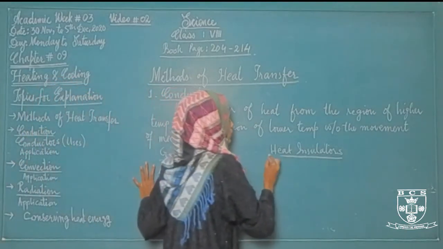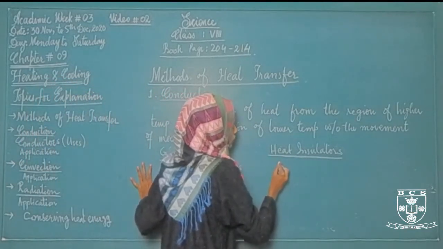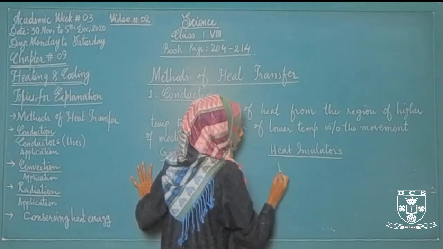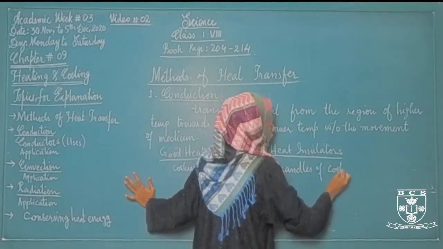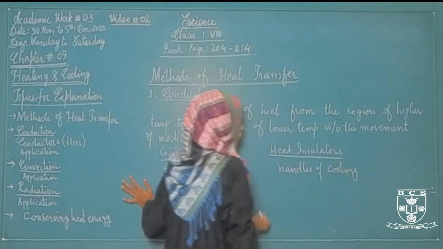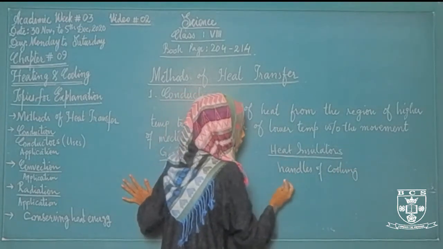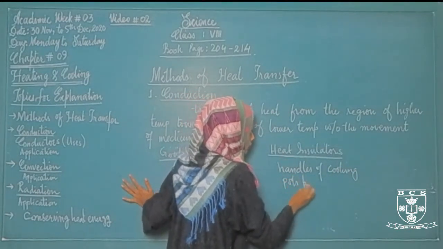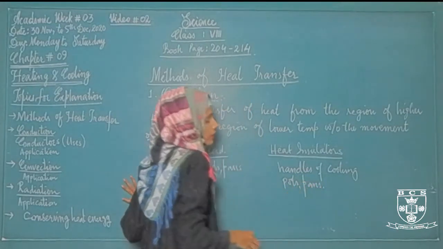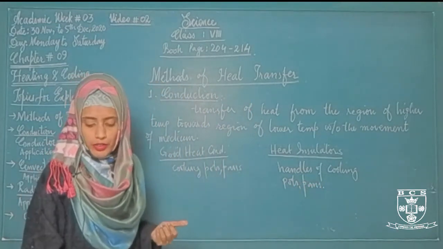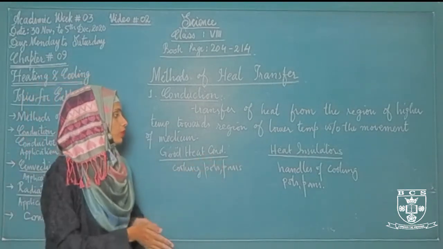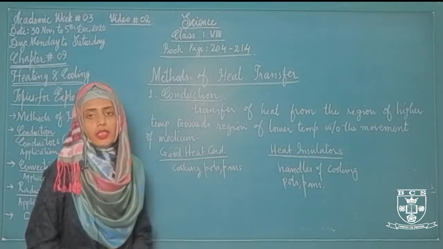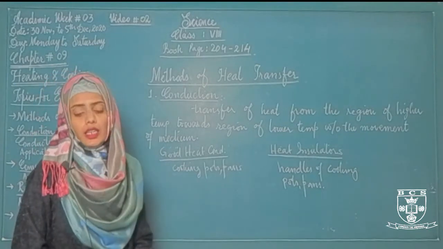If we talk about heat insulators, then we have the handles of cooking pots and pans. Why do we use good heat insulators in the handles of cooking pots and pans? Because they do not get warm very fast, so we can handle them easily. So these are a few examples of uses of heat insulators and good heat conductors.